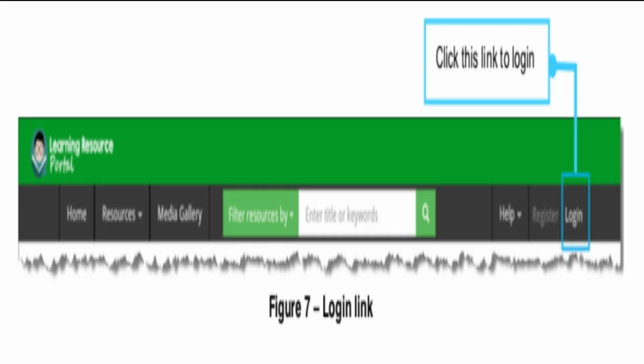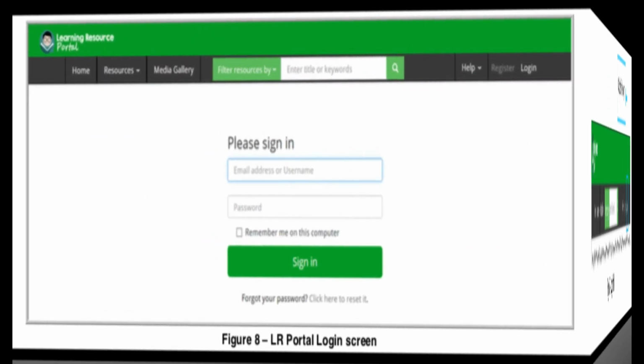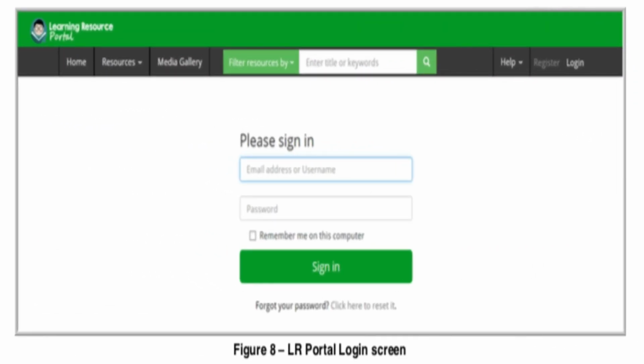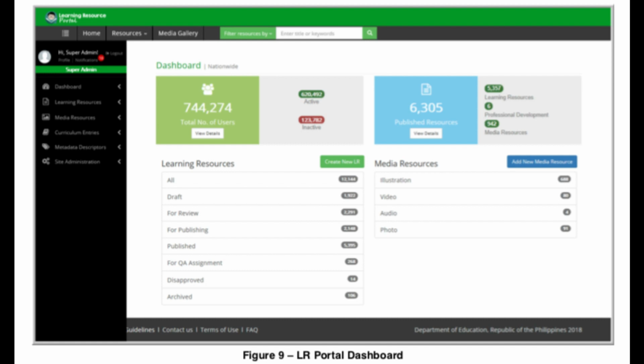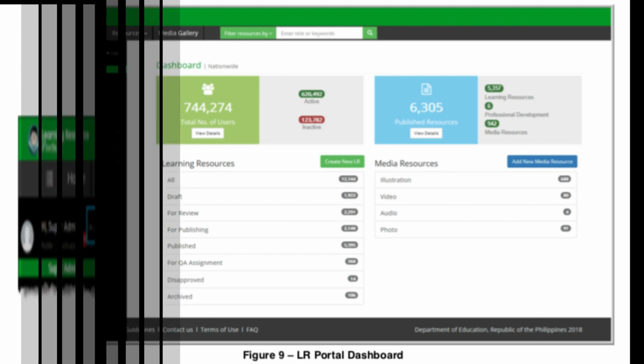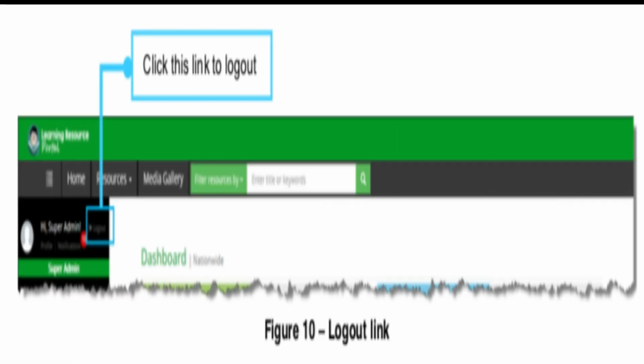First, click on the login link located at the upper right portion of the LR portal homepage. Then, the LR portal login screen is displayed. Enter login details such as username and password as authorized user, then click on the Sign In button. Afterwards, you will see your LR portal dashboard. To log out, simply click on the logout link located at the upper left portion of the LR portal dashboard. The system goes back to the LR portal homepage screen as a result.